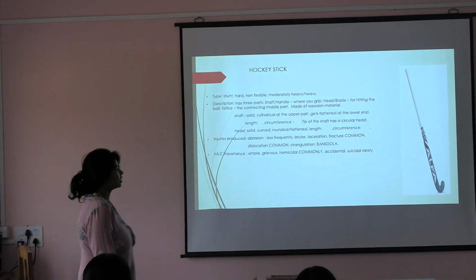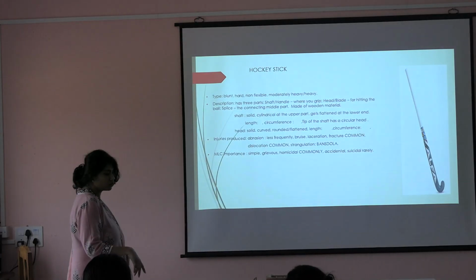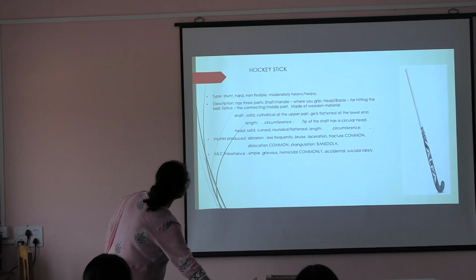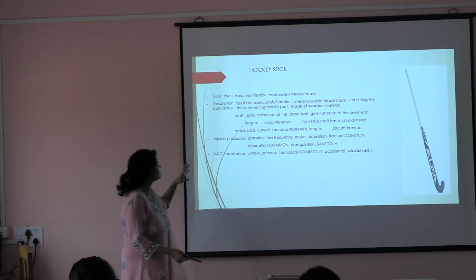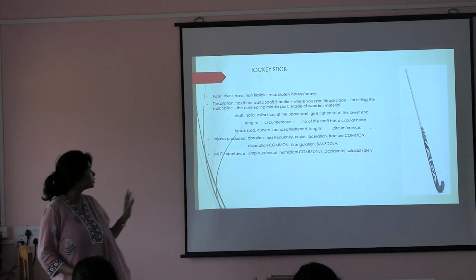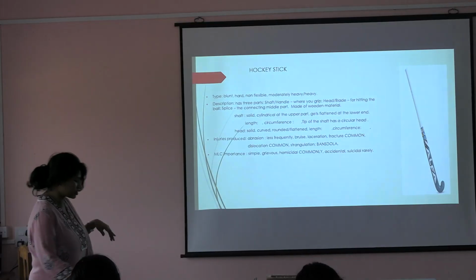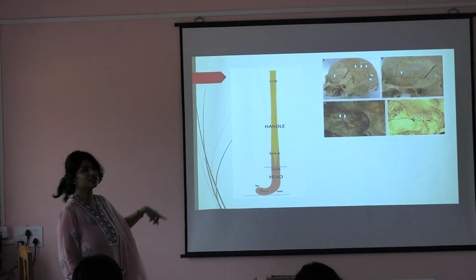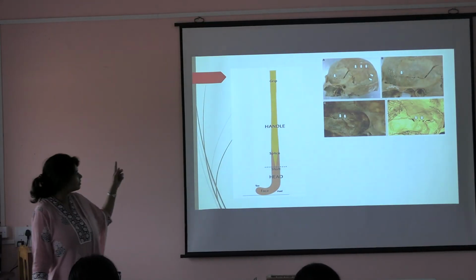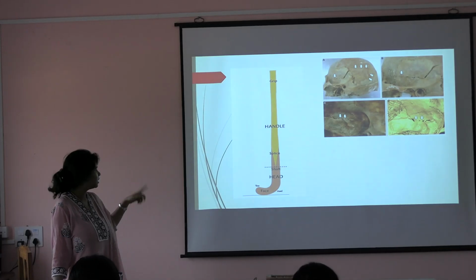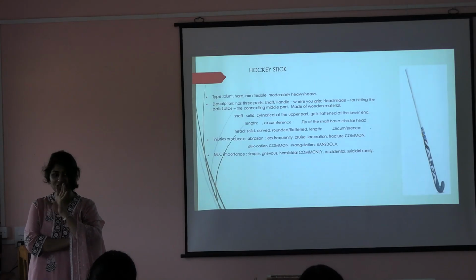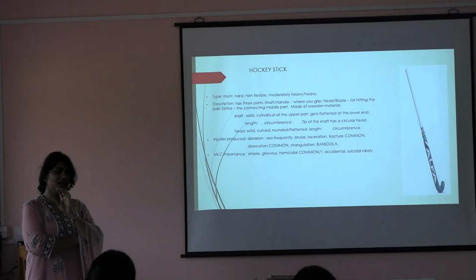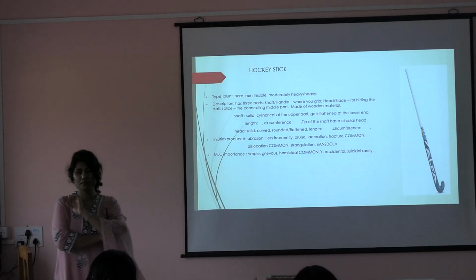Next, the weapon. Regarding these things, we need to know how to describe it. I am trying to focus on this part. If you just say it is blunt, hard, that is not a good description. A description has three parts: the handle, the grip, and the head.